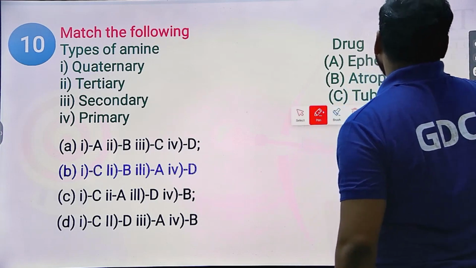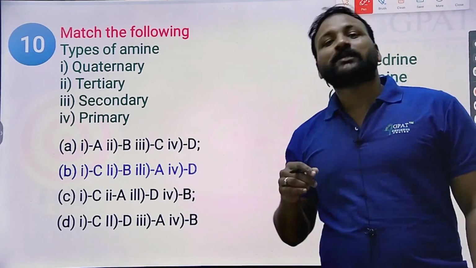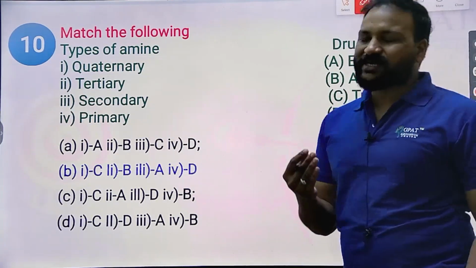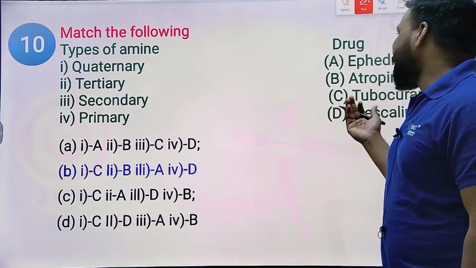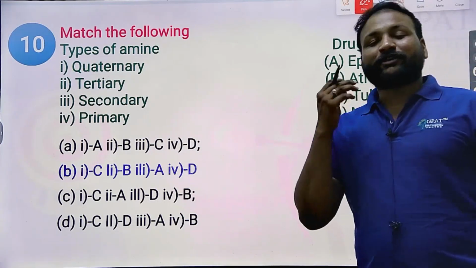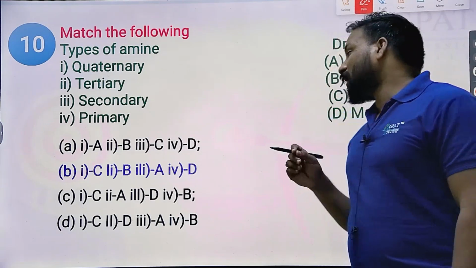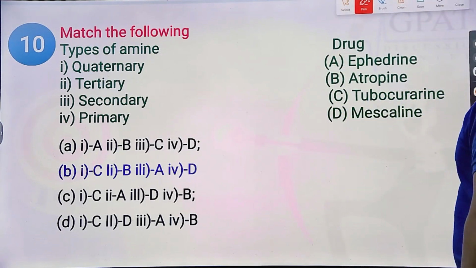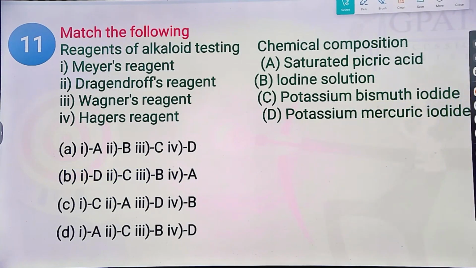Yes, PM Sita QT. P stands for primary amine, and for primary amine, mescaline is the example. For secondary amine, ephedrine is the example. For tertiary amine, atropine is the example. For quaternary amine, tuberculosis is the example. So that's the right answer. Now moving to the next question, aspirants. Match the following.